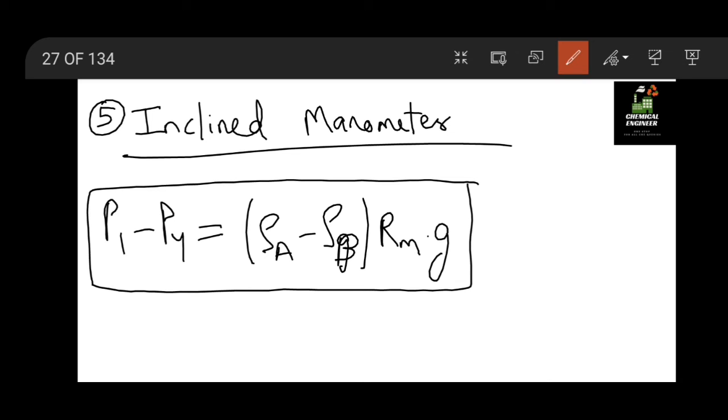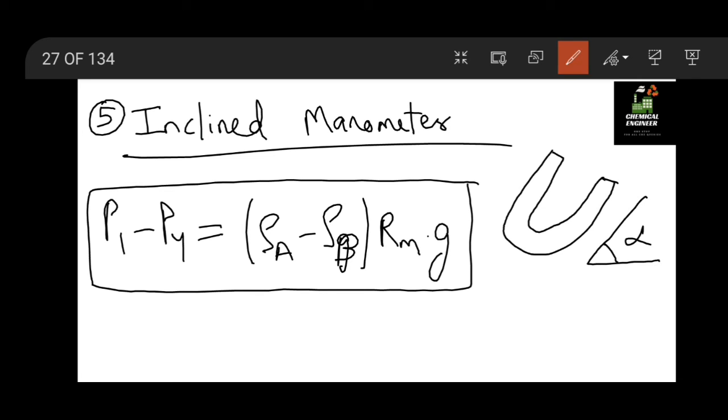Now suppose our manometer, which is actually calculating the pressure, is inclined at a certain angle called alpha. So this is a manometer which is inclined.